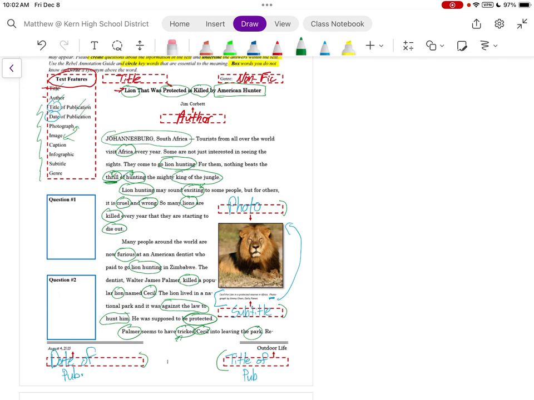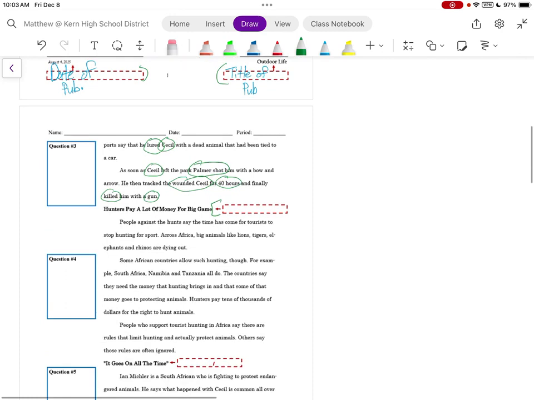This may be a subtitle. I just realized we used subtitle here when really this ought to be a caption. This is why it's important to look at all of our text features. This is a caption, as this is captioning the picture, where a subtitle is now a break in the flow of the article.